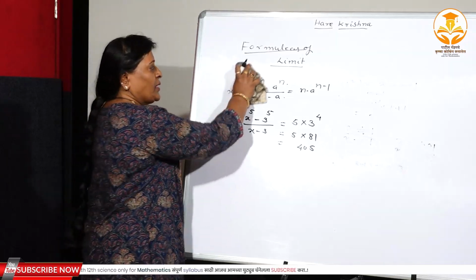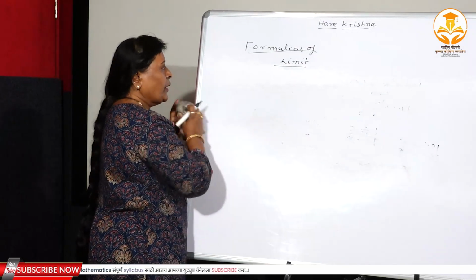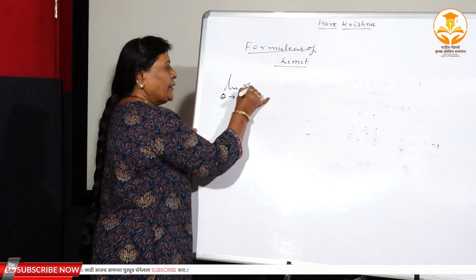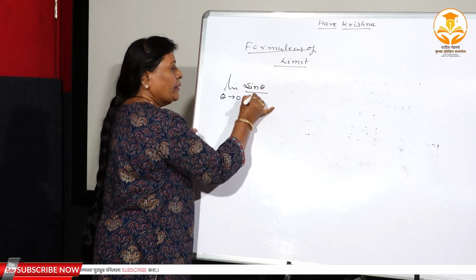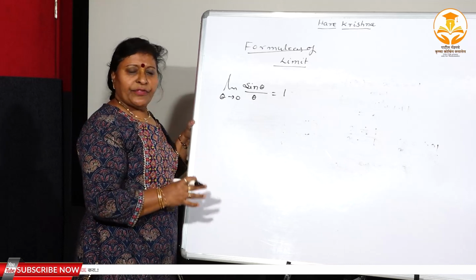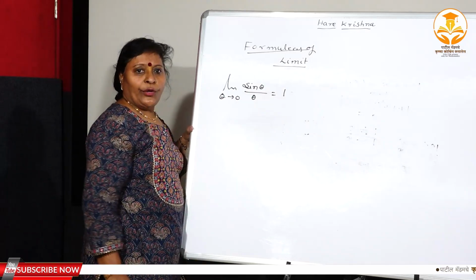Now the second formula, see here, that is the trigonometric one: limit theta tends to 0, sin theta divided by theta, is equal to 1. Here see the speciality of this formula. Whatever the angle theta is, that should be repeated in the denominator.